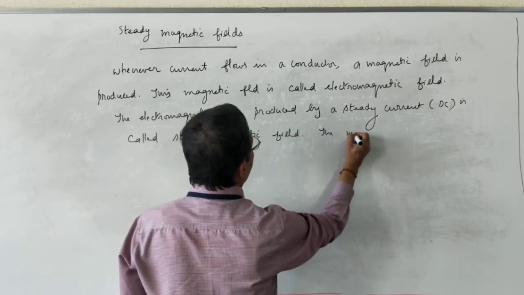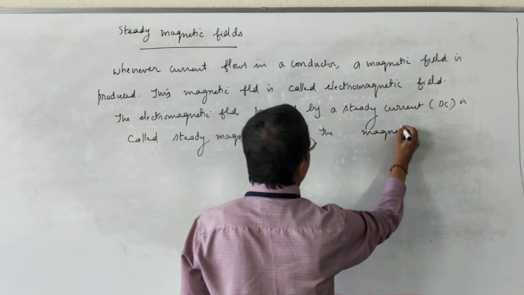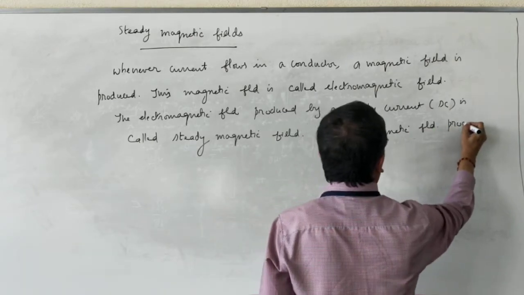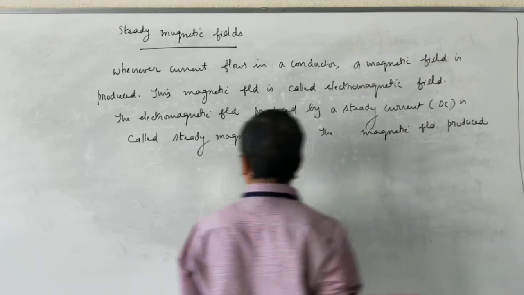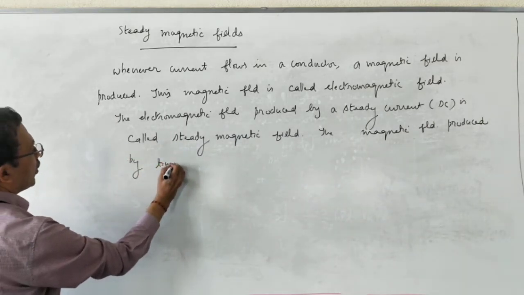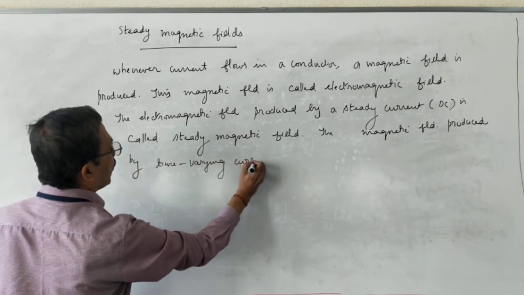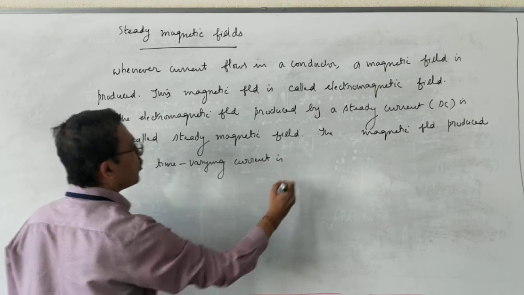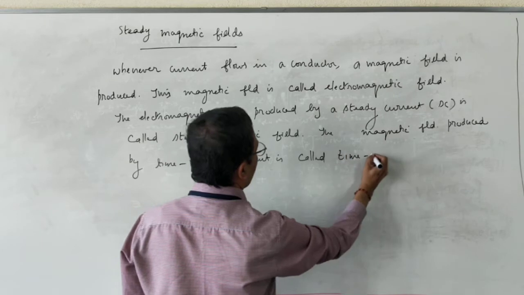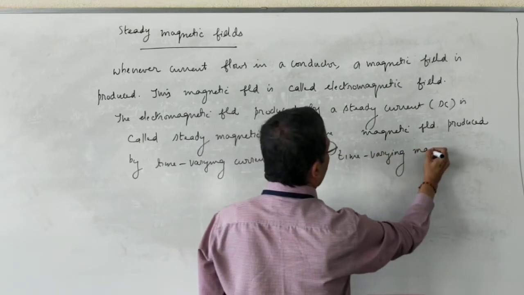The magnetic field produced by time varying current is called time varying magnetic field.